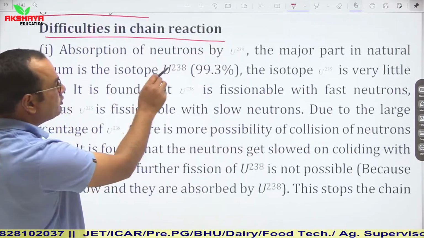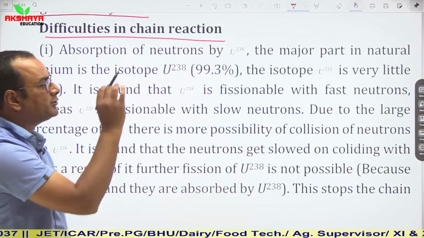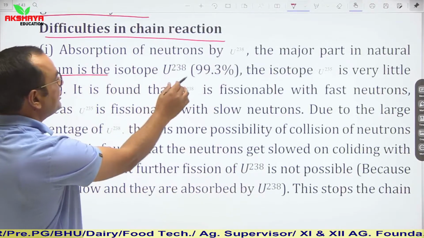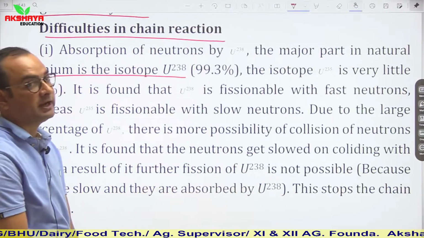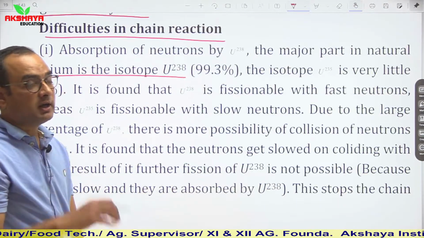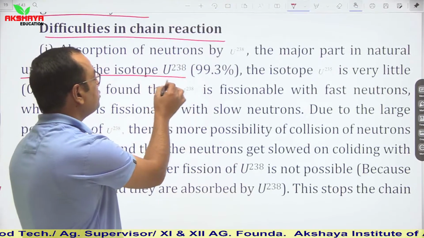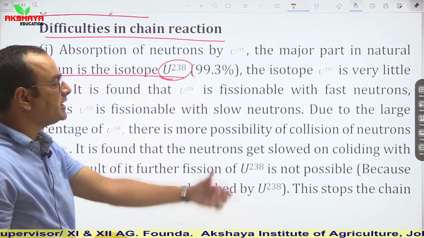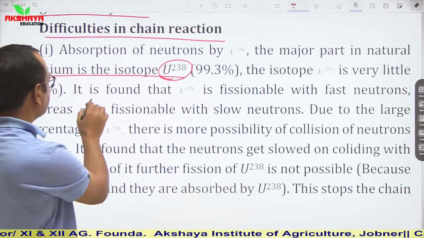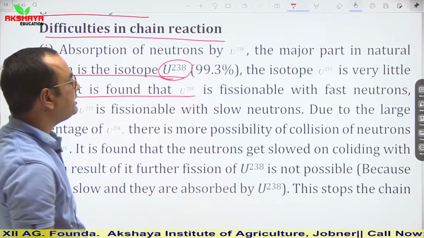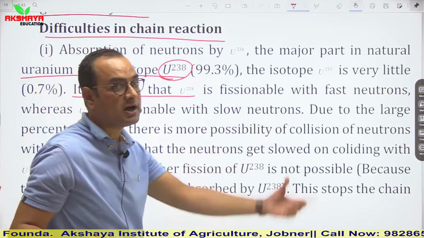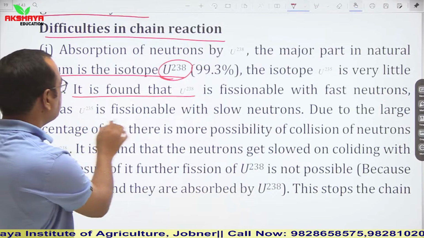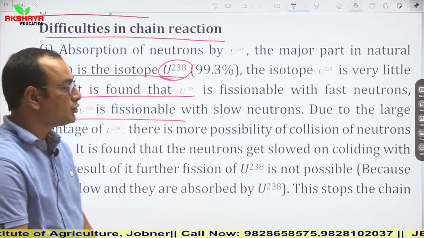Absorption of neutrons by uranium-238. The major part of natural uranium is the isotope uranium-238. In nature, uranium-238 is mostly found. The isotope uranium-235 is very little. Uranium-238 is fissionable only with fast neutrons, whereas uranium-235 is fissionable with slow neutrons.